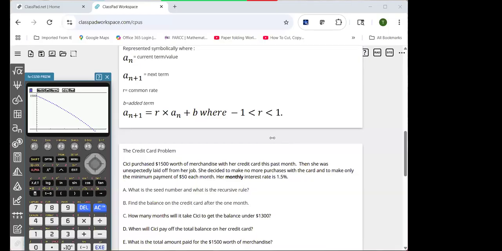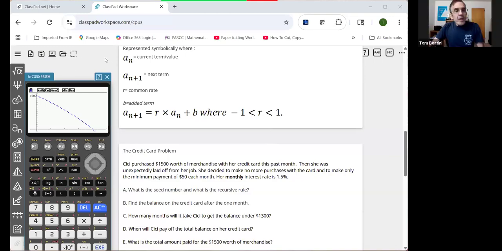Tom, is the Casio calculator simulated that is being used on your screen? Yes, that is the CG50. And you can model this on any of the Casio graphing calculators or almost any graphing calculator, even Desmos, as well as ClassPad. I've done this with ClassPad, but I am very, very comfortable with the CG50. So that was my tool of choice.